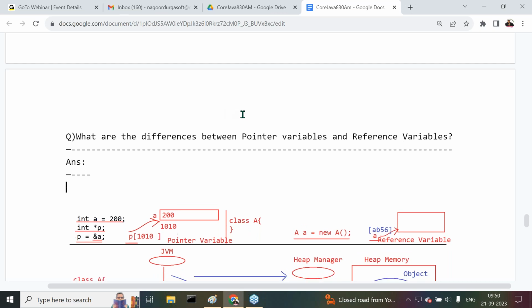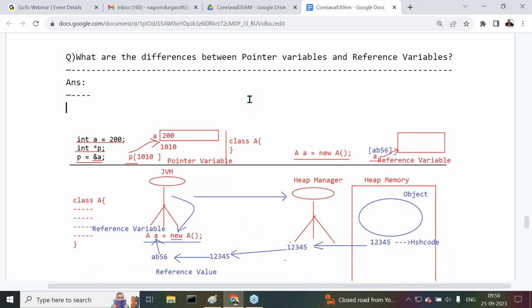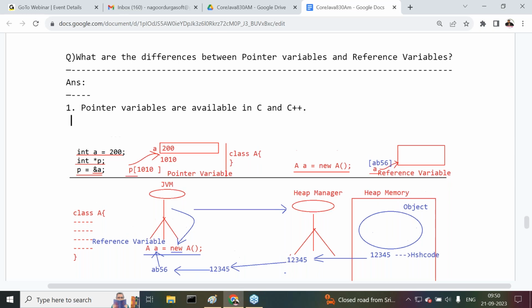This is the point we have to understand clearly. Now observe carefully. Pointer variables are available in C and C++, but reference variables are available in Java.